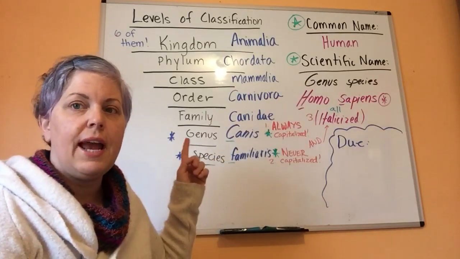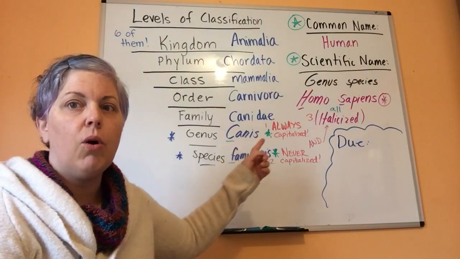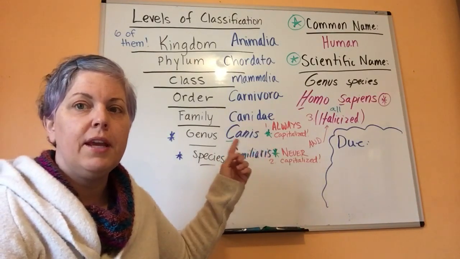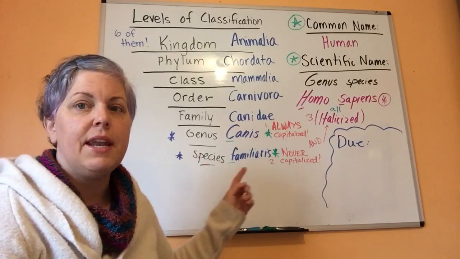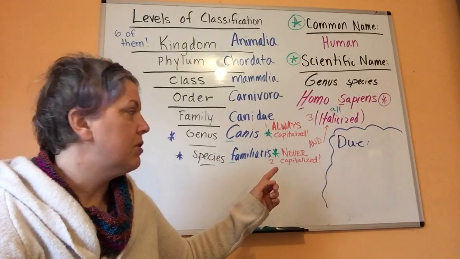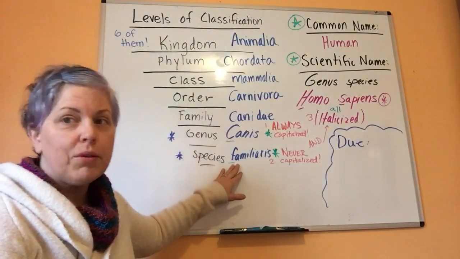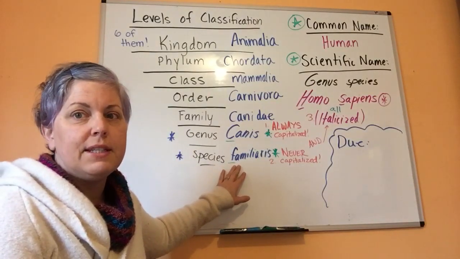So genus has to be capitalized. It's always capitalized. The genus name is always capitalized. The species name is never capitalized. Okay, so a lot of you were capitalizing both of these, and that is not correct.